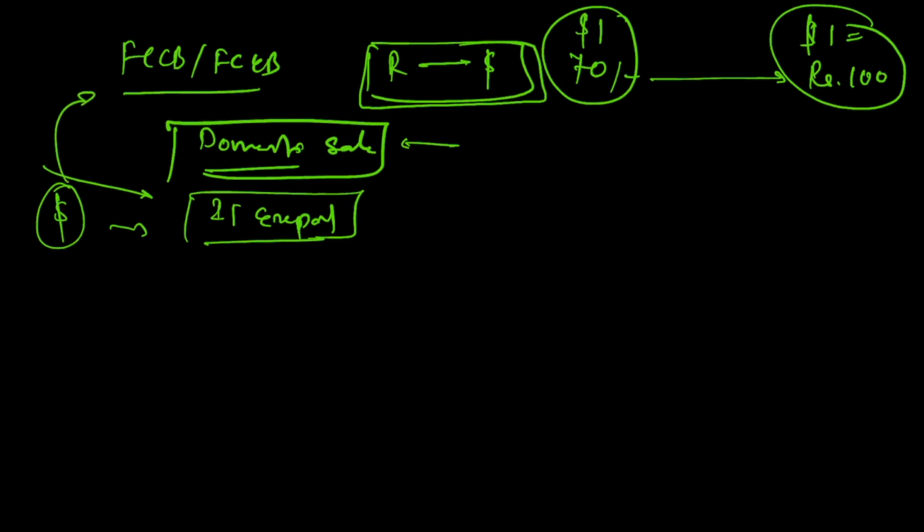So this company would always have dollars available. That is why those companies which are involved in exports are the ones who go for FCCB and FCEB, right? So this was part 1.